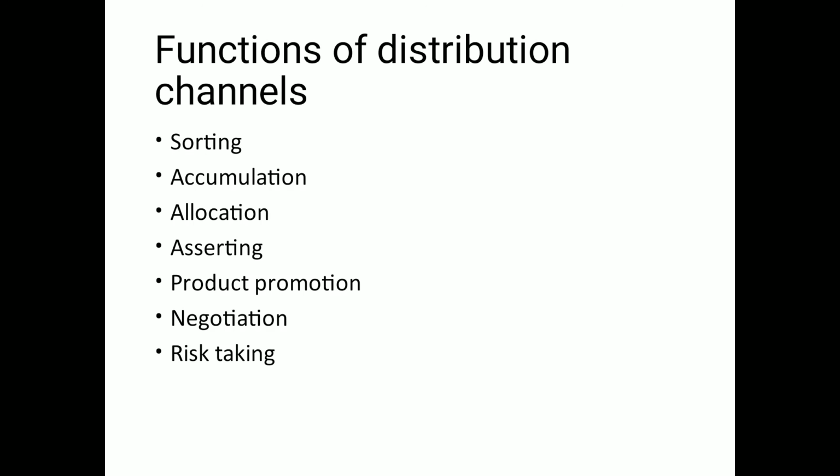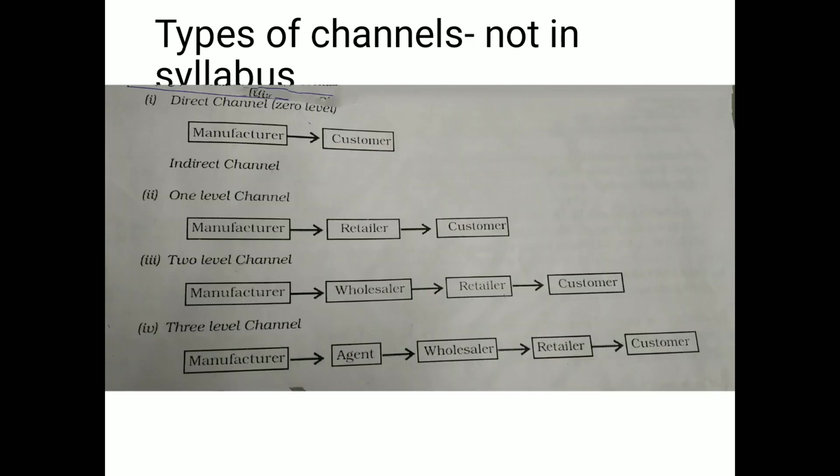So these are the importance, or you can say even functions of distribution channels: sorting, accumulation, allocation, assorting. It is not asserting, it is assorting; product promotion, negotiation, and risk taking. This is asked not so frequently, but yes, you cannot ignore this part, because the next topic, types of channels, is removed from the syllabus, as well as components of physical distribution also removed. So from this third P of marketing, we have very few content remaining. So make sure that you study this well.